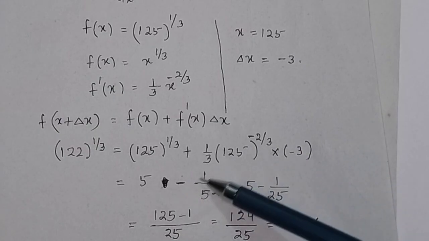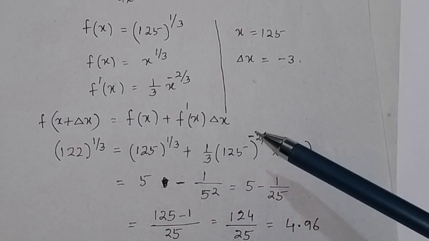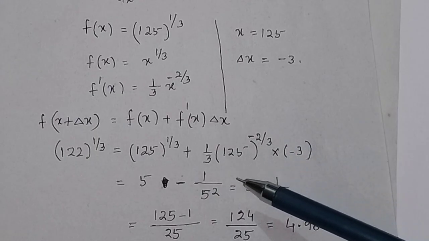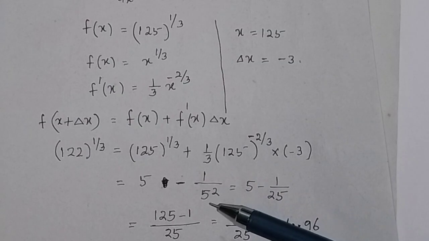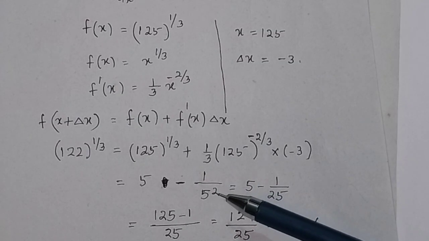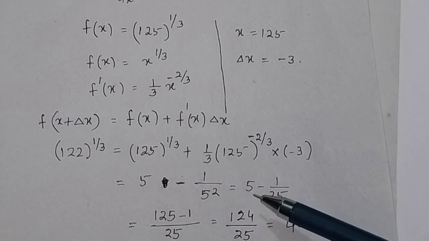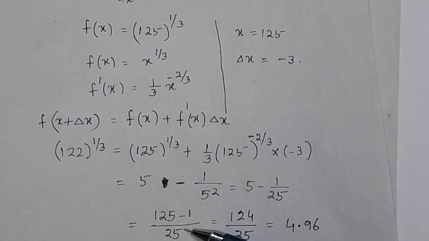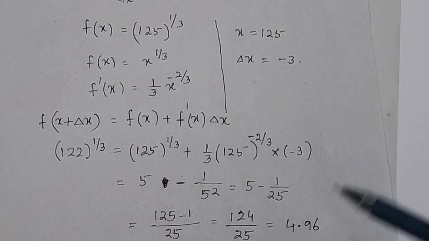So here minus and 125 to the power 2 by 3, that will be equal to 1 divided by 125 to the power 2 by 3, and this is equal to 5 squared. So the answer will be 5 minus 1 by 25, and if you take the subtraction, in the numerator you have 125 minus 1, so 124 divided by 25, so it will be equal to 4.96.